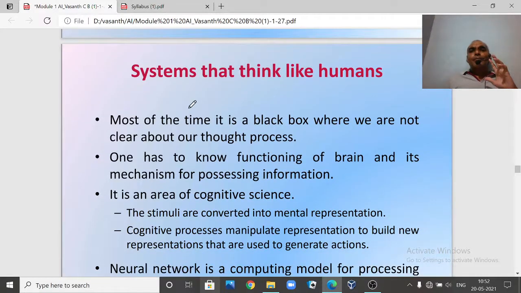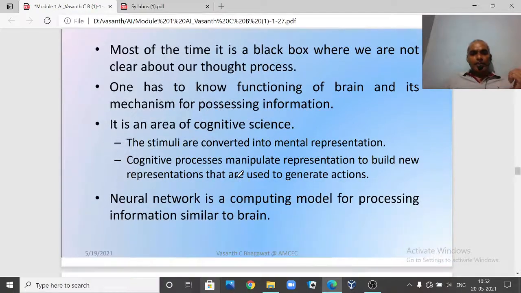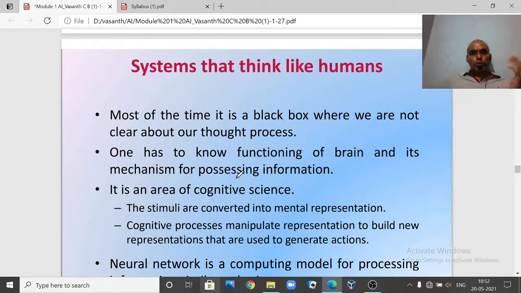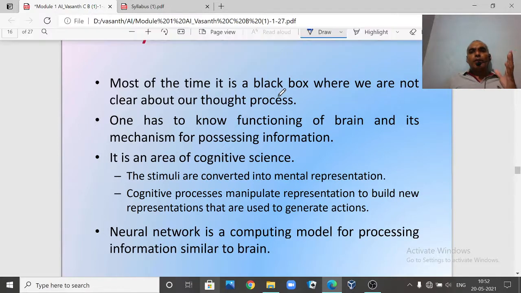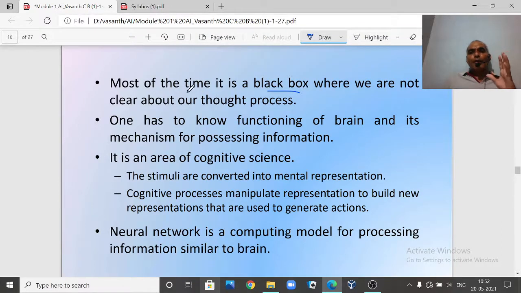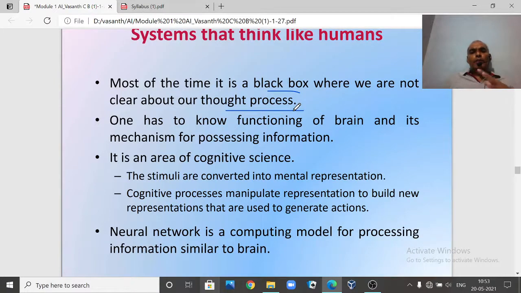So now, systems that think like humans. Till now we have already discussed this, so here we'll just go fast. What do we mean by thinking like a human? Most of the time our machine or computer is called a black box, where we are not clear about the thought process. There is no thought process involved, just writing some algorithms, and the machine will just perform the algorithms, and if the algorithm is correct it will give the correct output, otherwise it is wrong. So there is no thought process involved. But what we want is for our machines to function just like our brain.